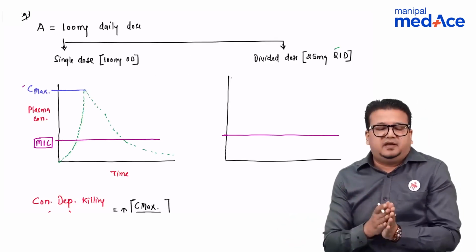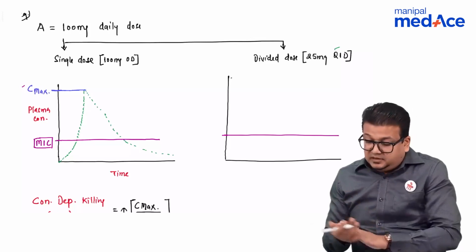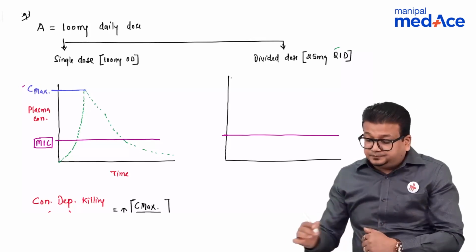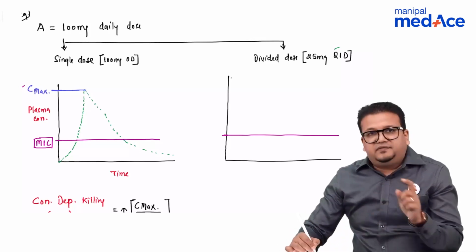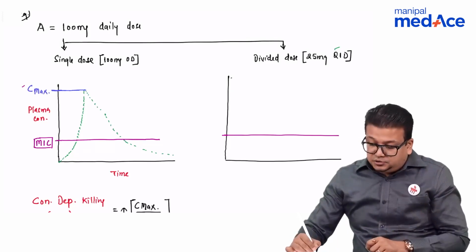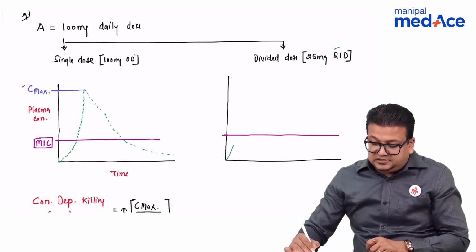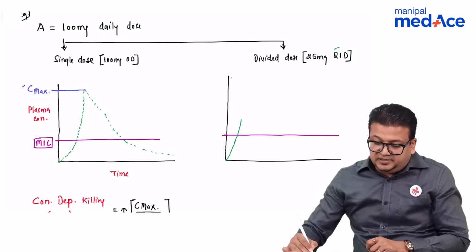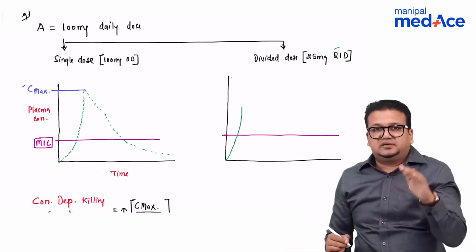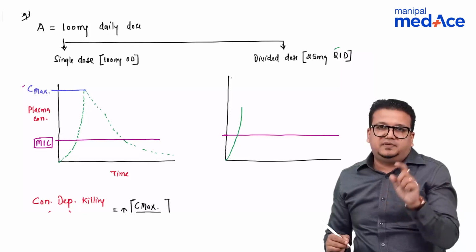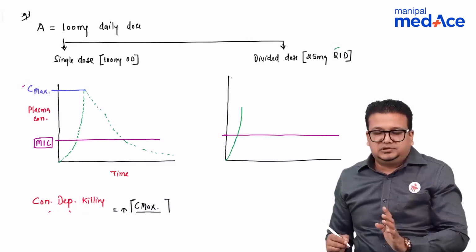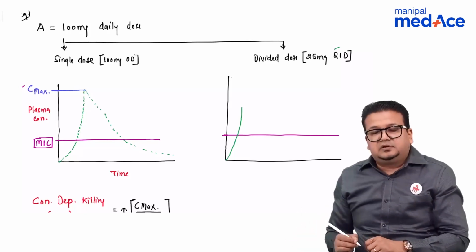Divided dose, 25 milligram every 6 hourly. Now how will the graph look like? You see, we have given 25 milligram in one shot. So the concentration will increase, it will start to rise, but now the Cmax will be less than the previous because we have given only 25 milligram at once. So suppose this is the Cmax now.